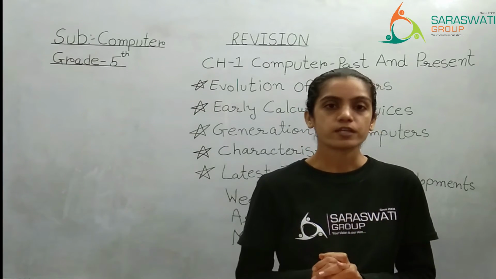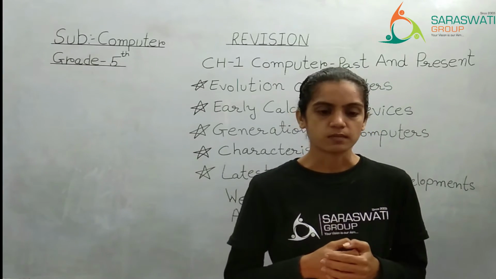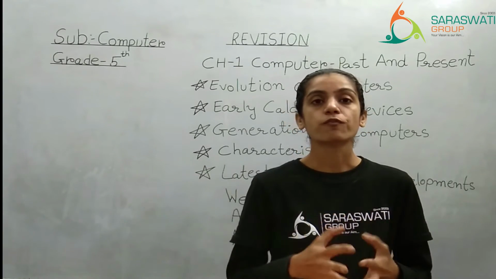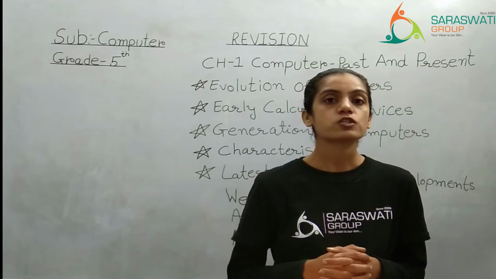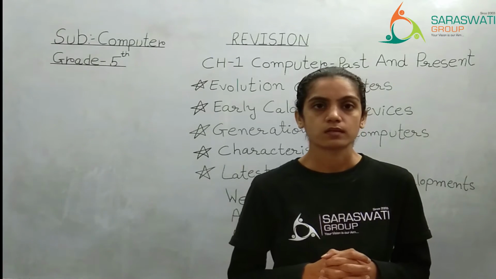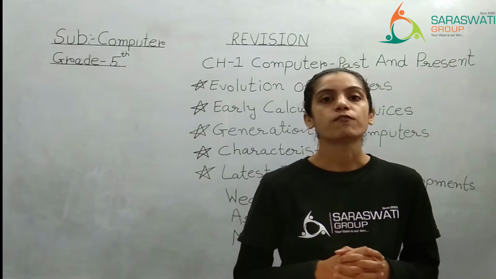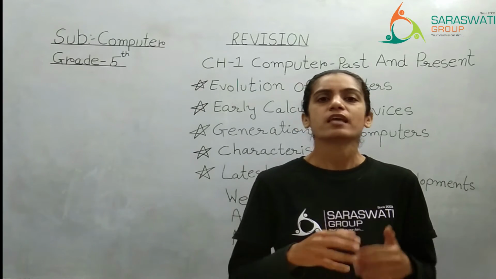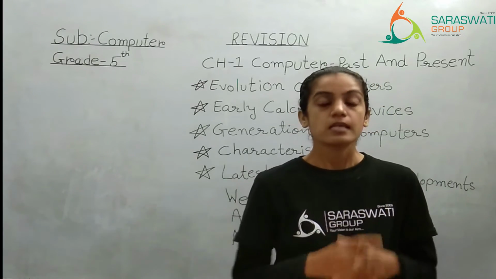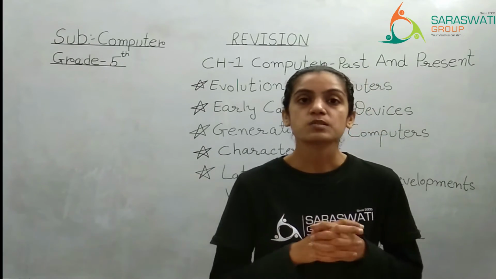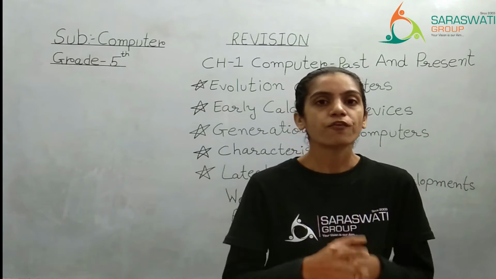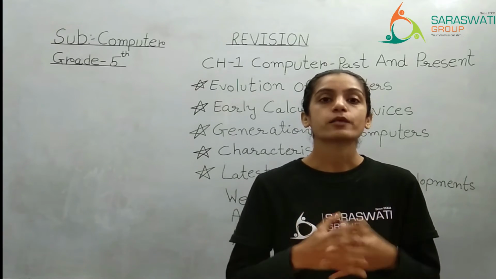Right, in the third generation they were using the operating system, which allows different applications to work. So we can say that the third generation computer was a bigger step in the life of humans because they were very good at work. But still there were certain problems. So then instead of integrated circuits, they used one more thing, that is the microprocessor, and that generation was considered the fourth generation, which we are using.